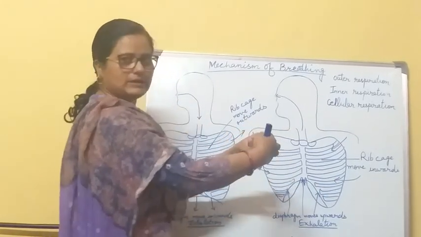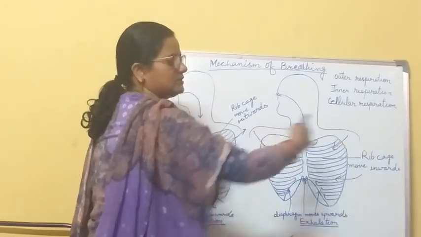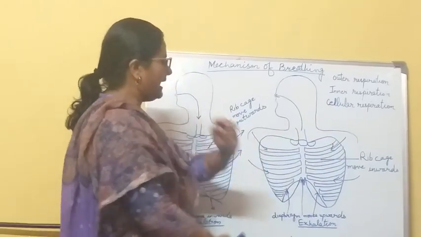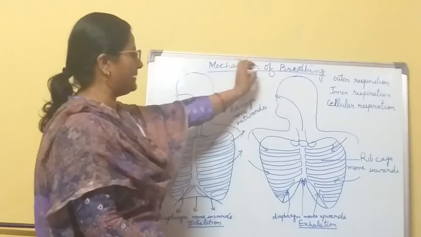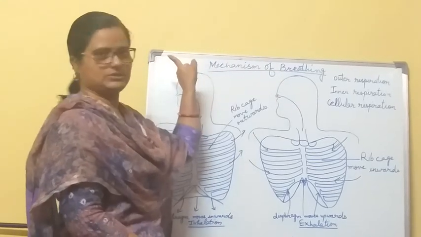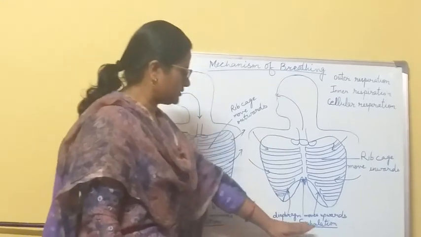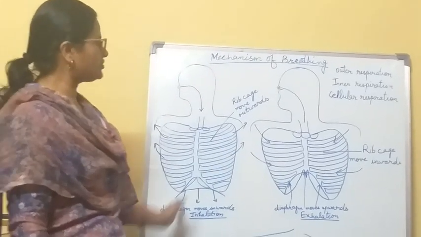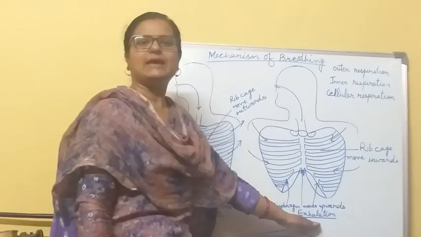Then what happens? The space that was wider in the chest cavity gets contracted and the CO2 is expelled out from the nostrils. This is the process of exhalation. So this is the process of inhalation and this is the process of exhalation.